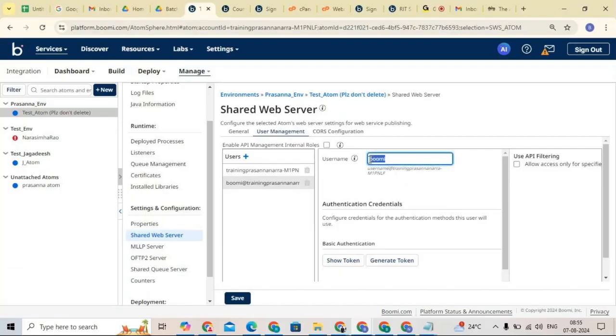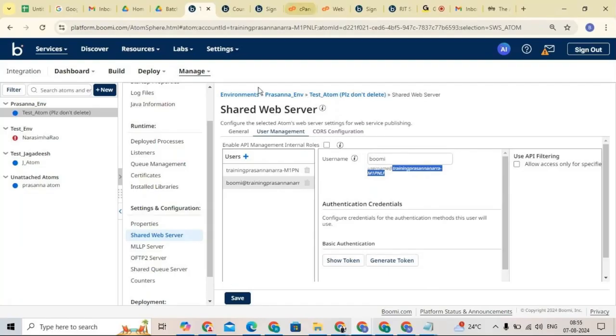Boomi is my user. Now this user is concatenated with the training account; you can see the account name is concatenated here. So now this particular user can access these APIs, they can hit these APIs, they can consume these APIs.